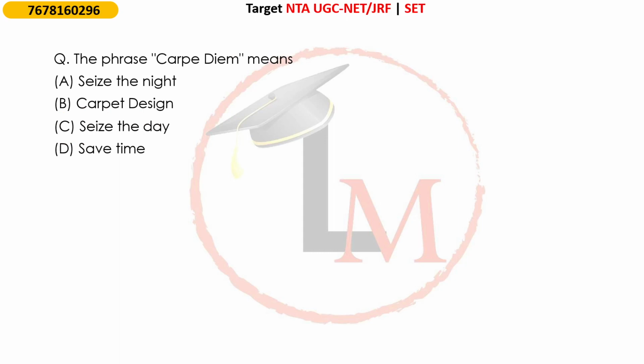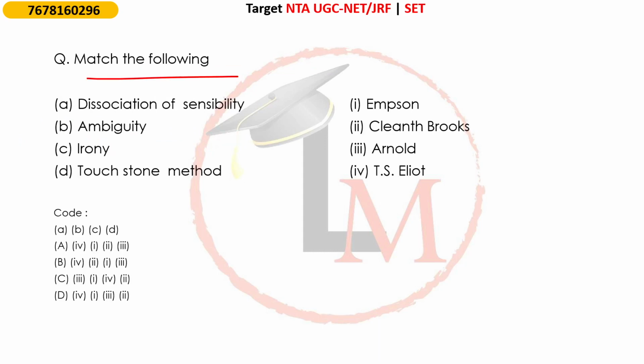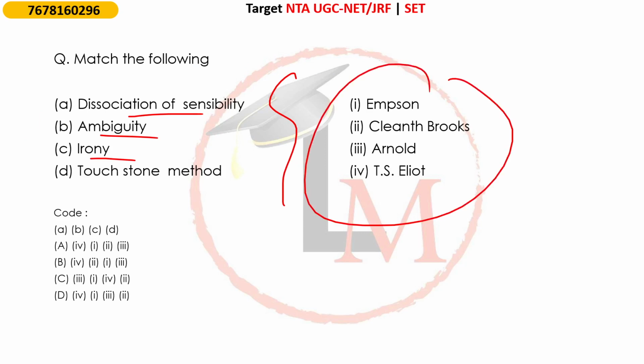After that, next question. The phrase carpe diem means seize the night, carpet design, seize the day, save time. The correct answer is C, seize the day. ये मतलब होता है इस चीज का. Next question. Now there are 4 let's say terms. ठीक है, and what is the meaning, or let's say who has coined this, ये आपको मैच करना है.